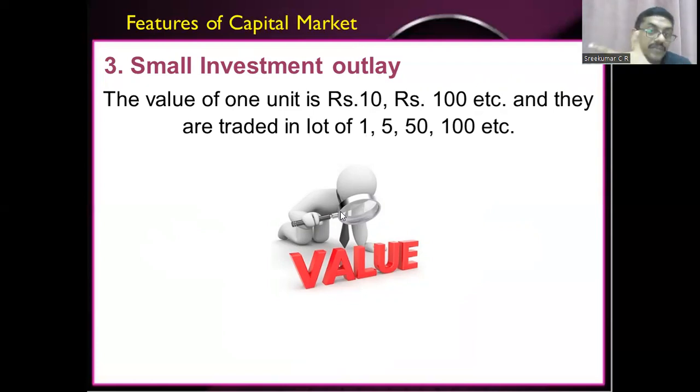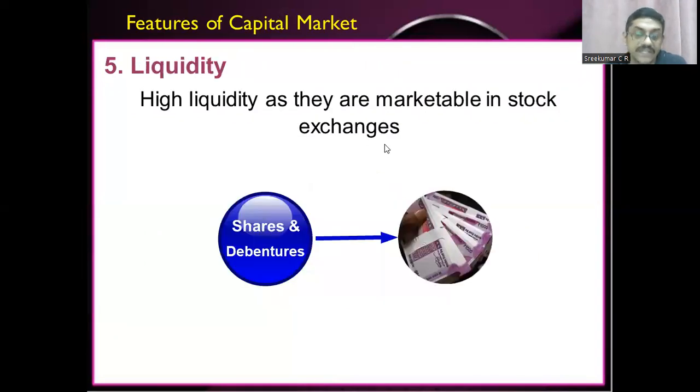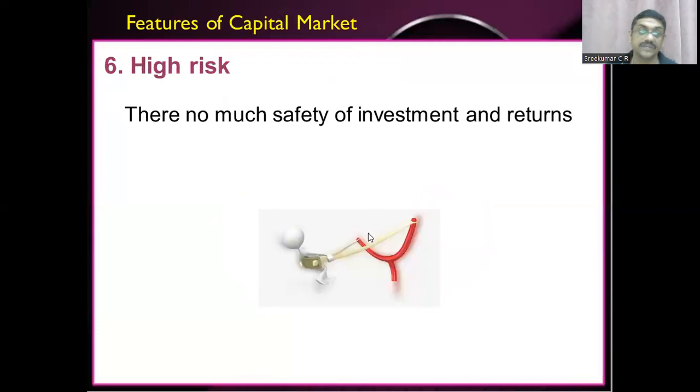In one lot, there will sometimes be 50 shares, or it can be 100 shares. It depends upon the discretion of a company, children. Duration will be medium as well as long term. We already said more than 3 year or 5 year maturity period securities are only dealt in capital market. Liquidity is there in money market as well as capital market. The instruments are liquid, but when compared to capital market, money market instruments are more liquid, children.